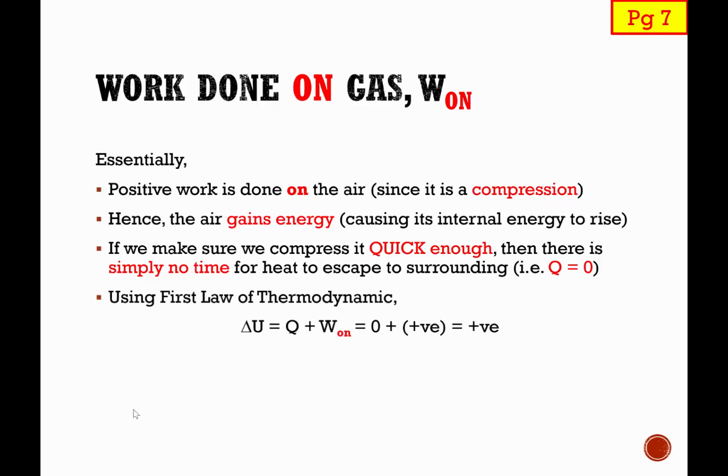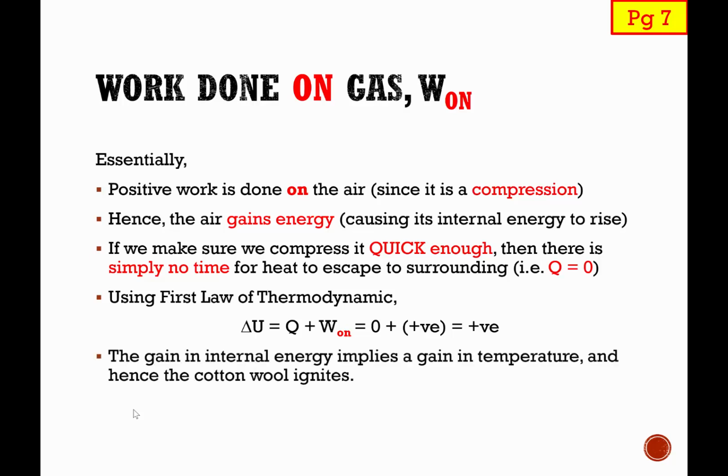So using the first law of thermodynamics, we have delta U equals Q plus W on the gas. And because Q is 0, and because we are doing positive work on the gas since it's compression, we get delta U equals positive. That means that there is a gain in internal energy. And this gain in internal energy implies that a gain in temperature has taken place, and therefore the cotton wool actually ignites. And the converse is also true.